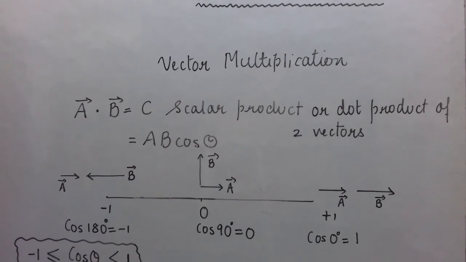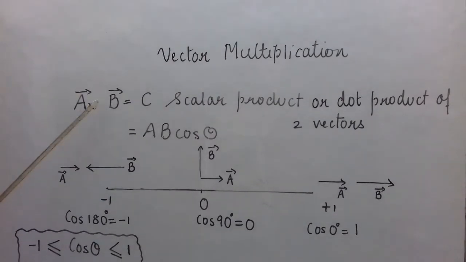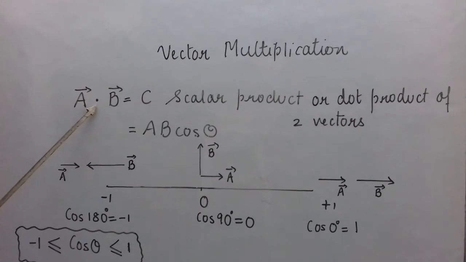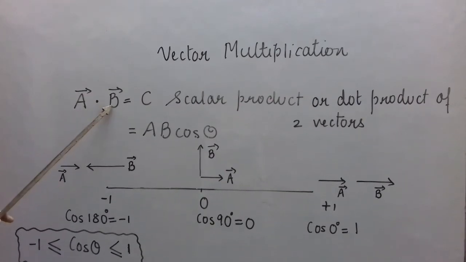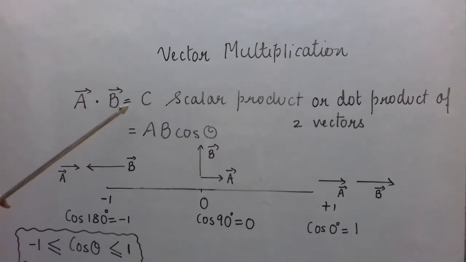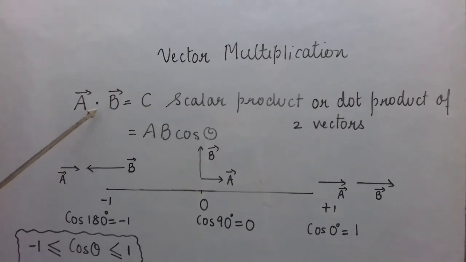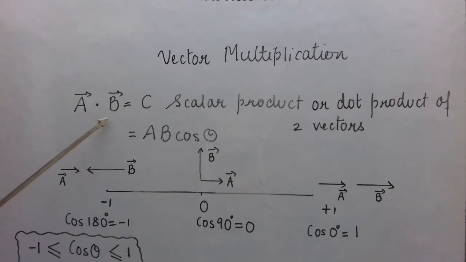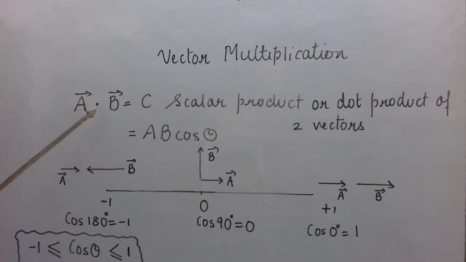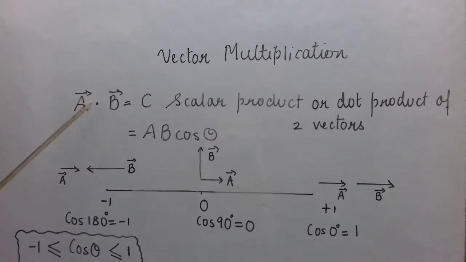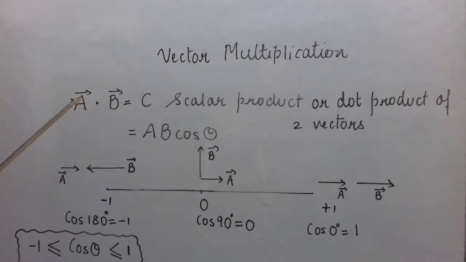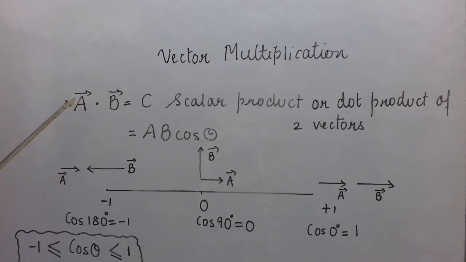But again one thing: when you take the dot product, you cannot, according to your choice, take any two vector quantities and expect that the answer will be some scalar quantity. No, as I have told you, density is mass upon volume. When you divide mass by volume, then only you get density. Mass by length or mass by time may not give you any sensible physical quantity.